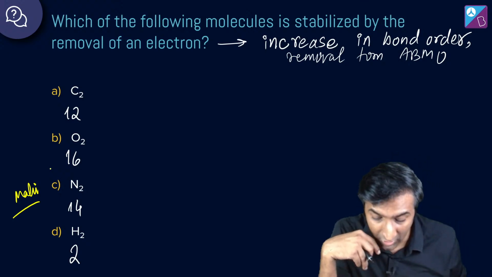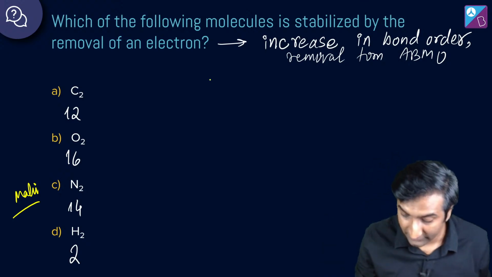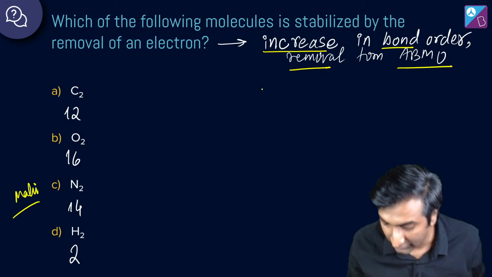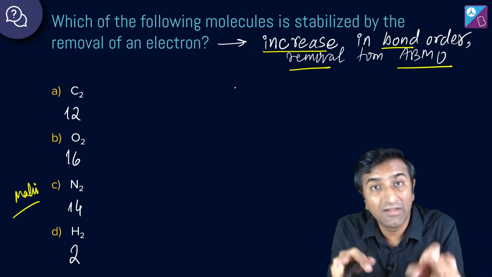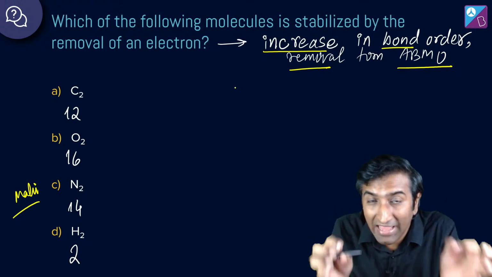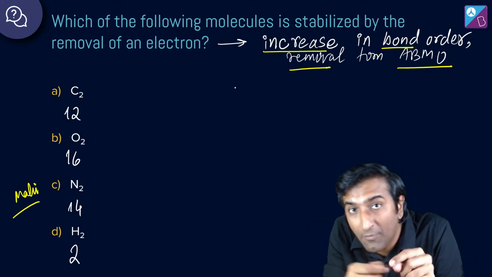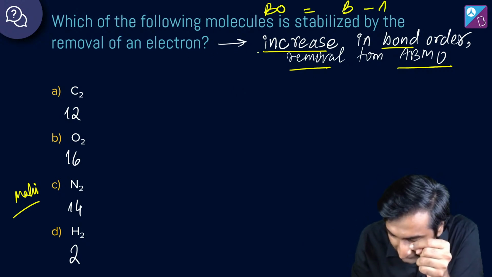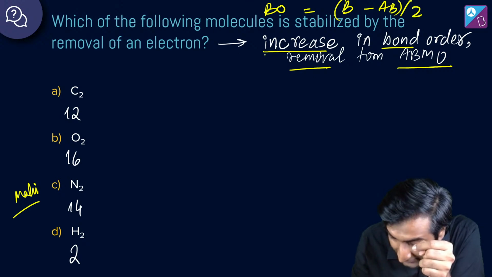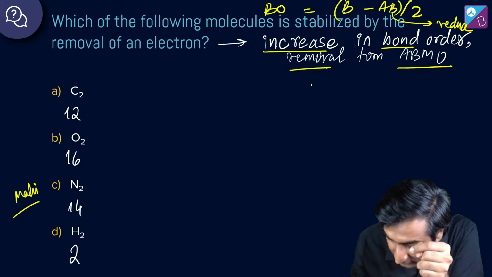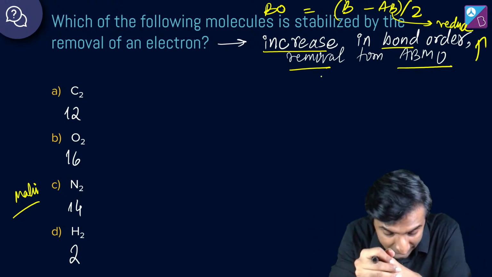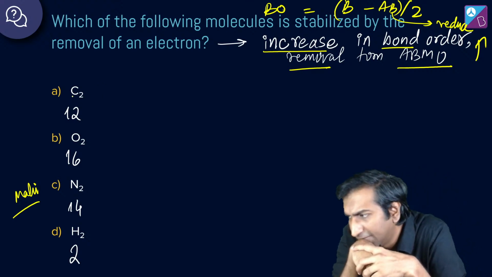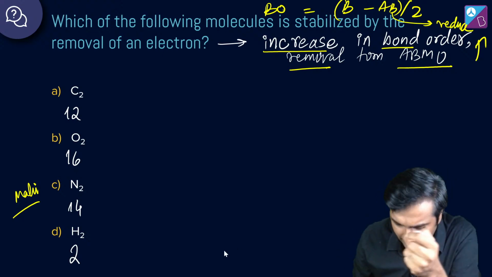इसमें कौन सा आंसर है? Which of the following molecules is stabilized by the removal of an electron? Hint ये है कि increase in bond order, removal from anti-bonding molecular orbital. इसका क्या मतलब हुआ? Stabilized by removing an electron मतलब कि the electron was there in an anti-bonding molecular orbital और उसको मैं हटा रहा हूं. क्यों? क्योंकि bond order is equal to bonding minus anti-bonding divided by 2. So if I reduce this, then सारा stable हो जाता है. In all of these, ये वाला तो हो सकता है, C2 भी हो सकता है. C2 हो सकता है क्या? We'll think about it. खैर, why don't we just write the whole thing down?